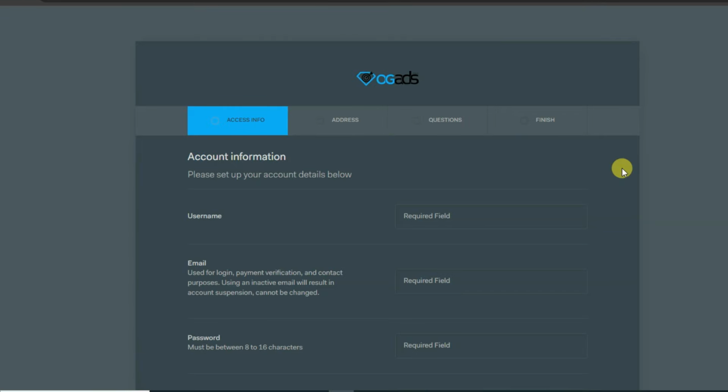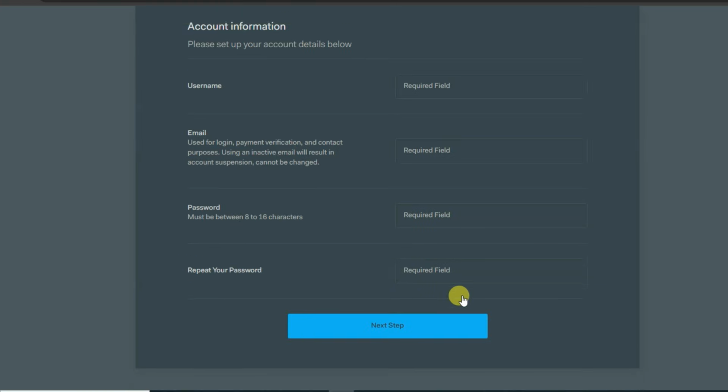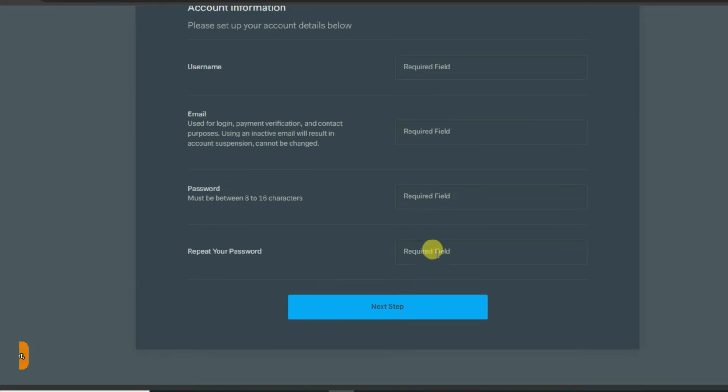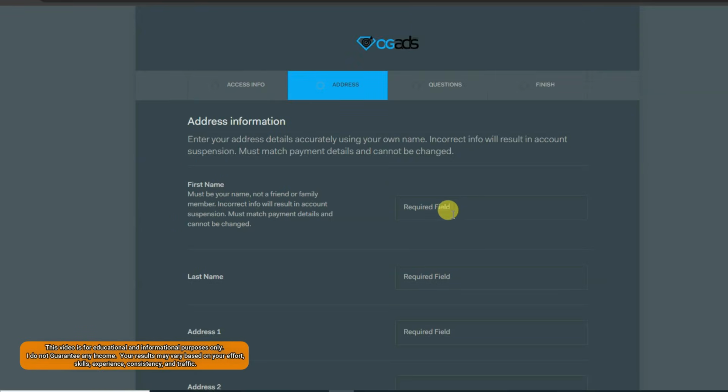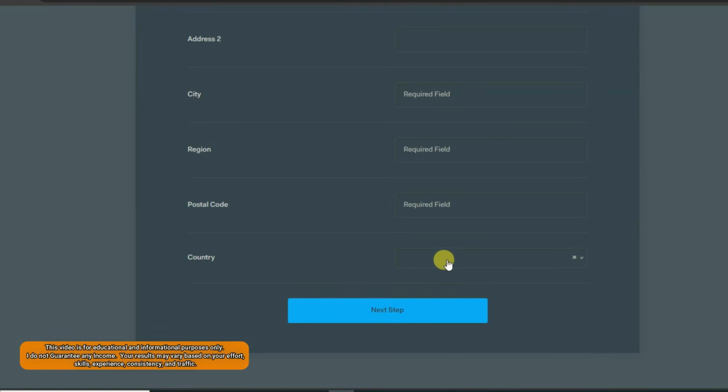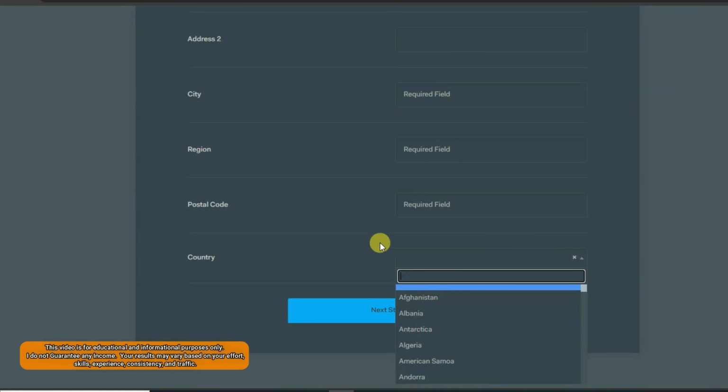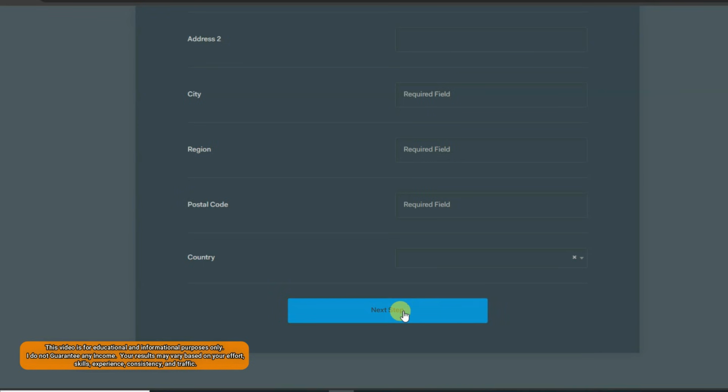You will then come to this page. You can type your username, email address, and password. You can repeat your password and then click on the next step button. You can type your first name, last name, and your address. You can select your country and then click on the next step button.